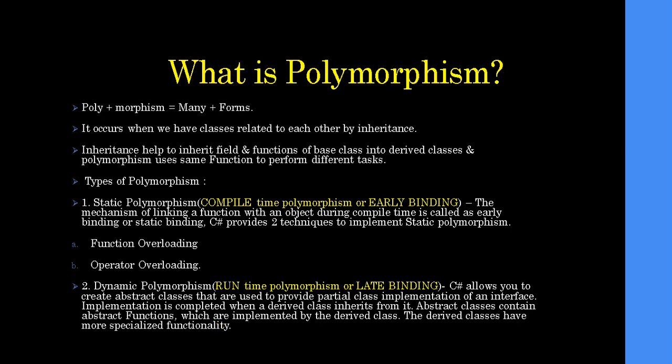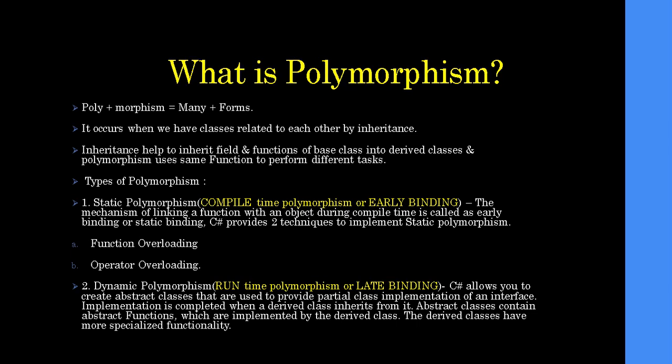Means just to save space as well as to make the code understandable, we can use dynamic polymorphism, and it can be done using an abstract class, using the abstract keyword before a class name. I will tell you in detail about abstract class. So in an abstract class, basically we can declare a class but we cannot define it, and we can declare a function in that but we cannot define it. So let's check with the code to understand dynamic polymorphism, that is late binding.